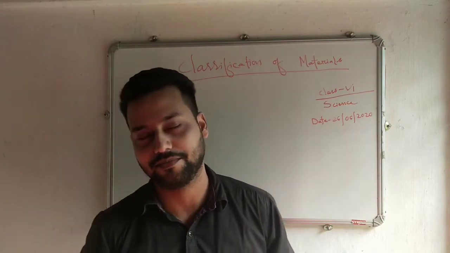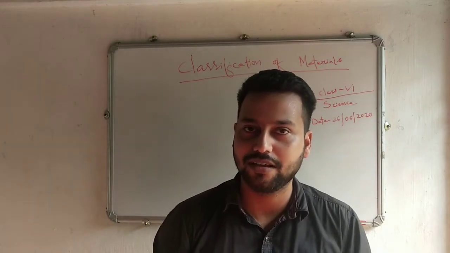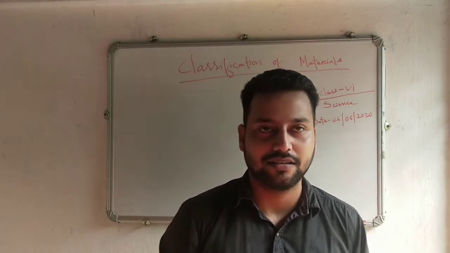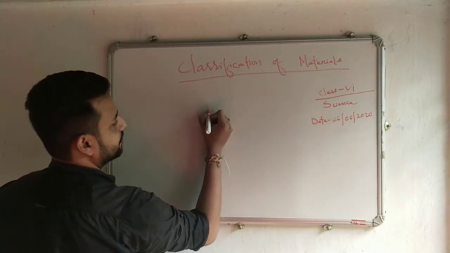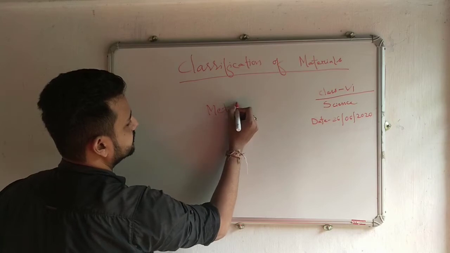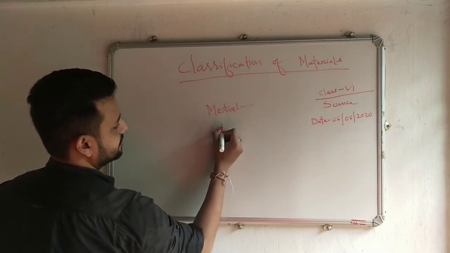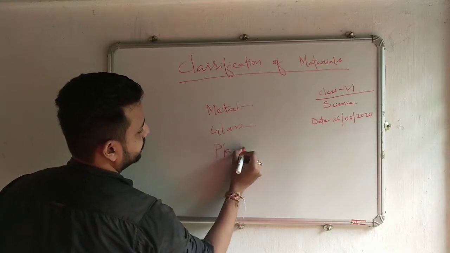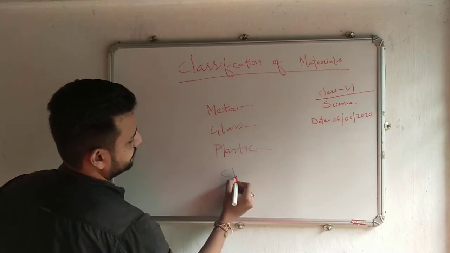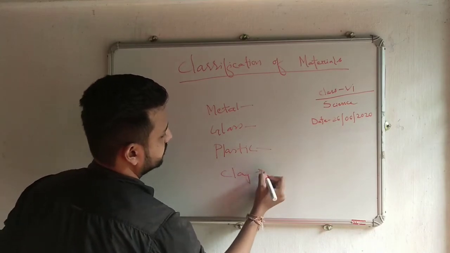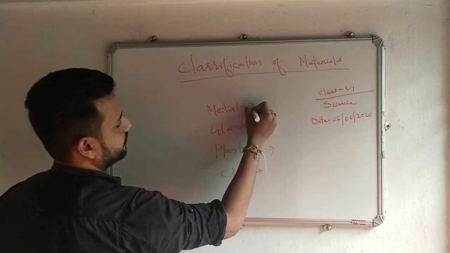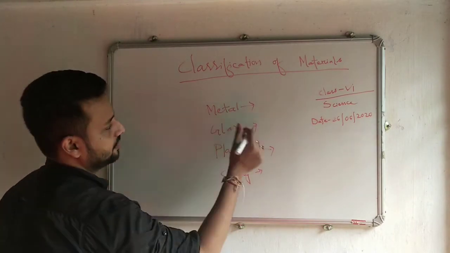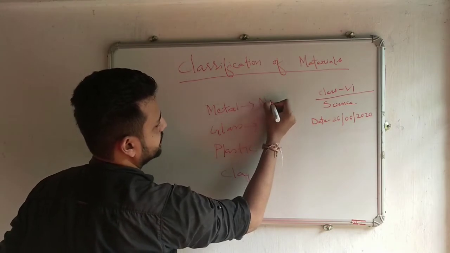What is classification? We all have a kitchen in our home and we have all seen that various materials are there in the kitchen. Some materials are made up of metal, some may be made up of glass, some materials are made up of plastic, and some materials are made up of clay. So the materials that are made up of metal will fall under metalware.